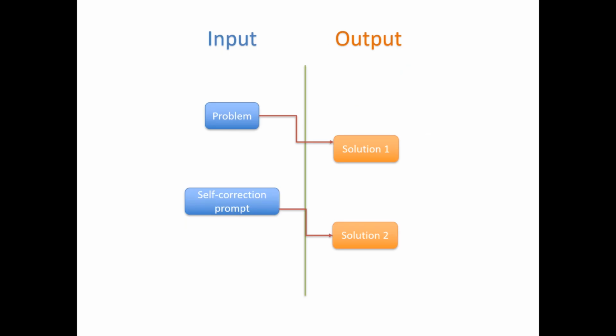Okay, let's formulate it first. So the input to the model is the problem. And the model proposes the first solution and then is given a self-correction prompt that is not dependent on the first solution. The model proposes a second solution. To instill this kind of self-correction behavior, the author studied supervised fine-tuning first.